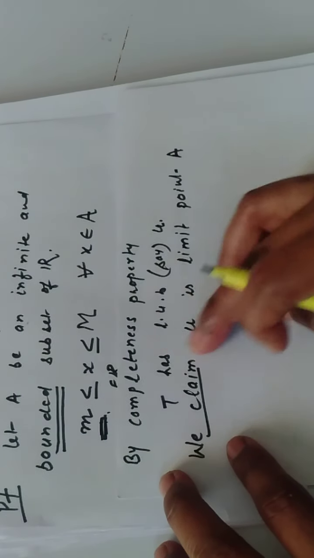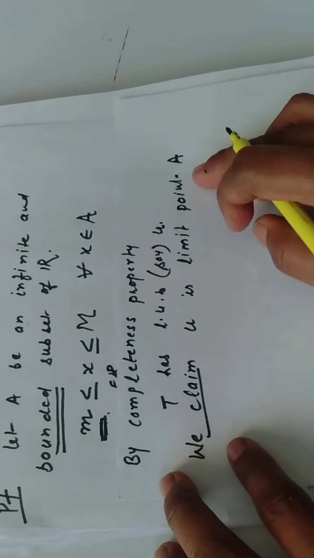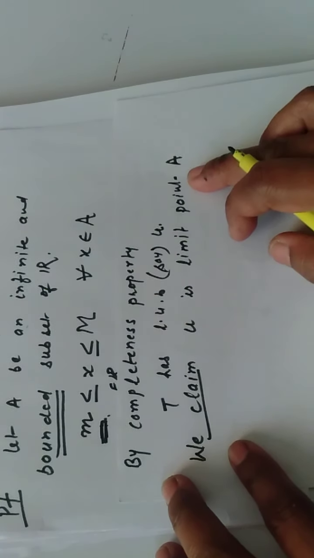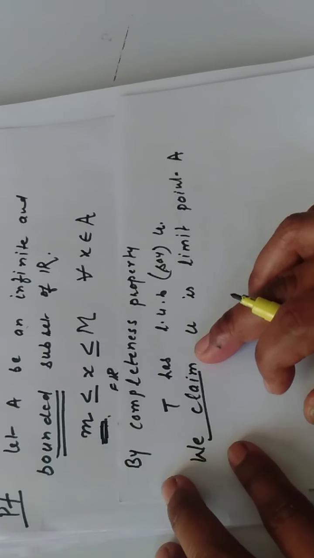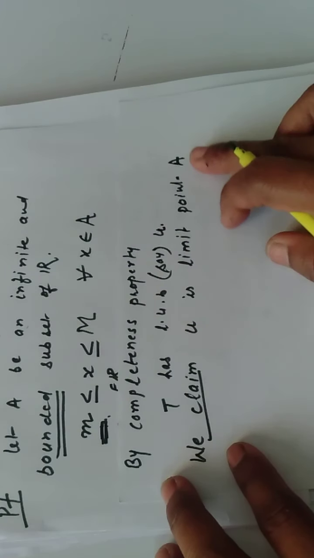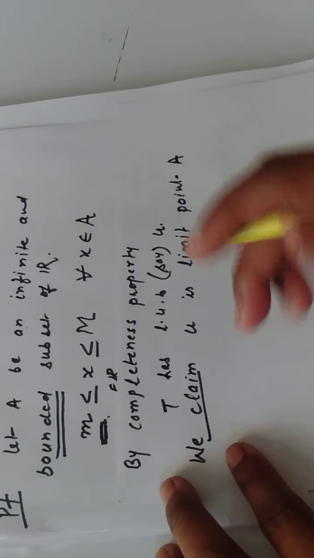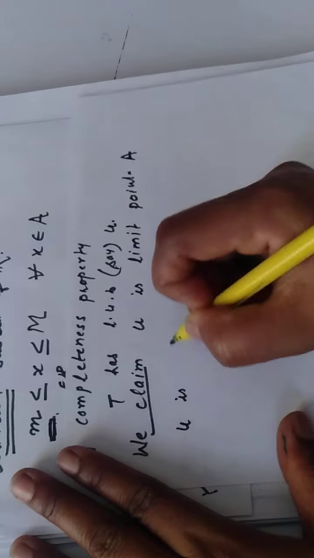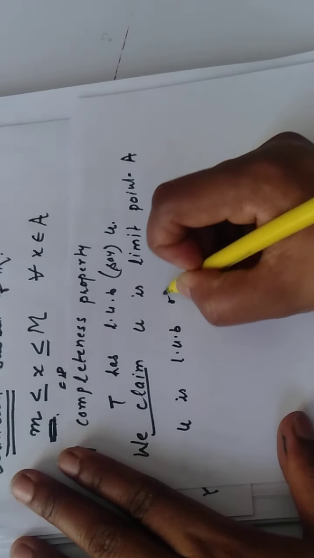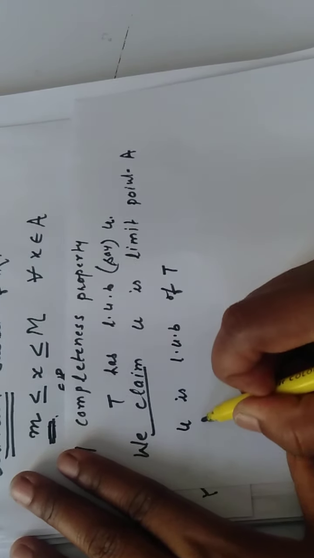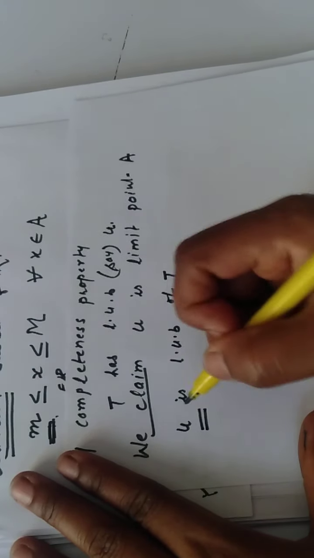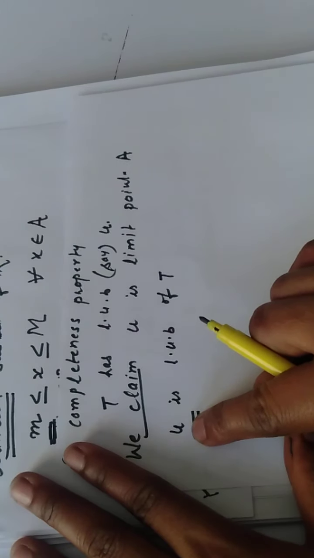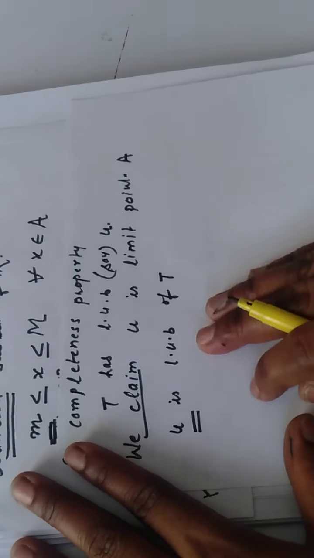Okay, now to show that U is a limit point of A, what do we want to show? That every neighborhood of U contains infinitely many elements of A, or every neighborhood of U contains at least one point of A other than U. So let us try to prove it. First, U is the least upper bound of T. It means that any number which is greater than U does not belong to T, and any number which is less than U is not an upper bound of T.